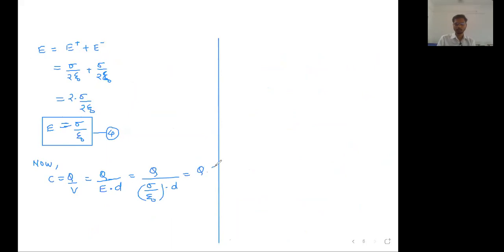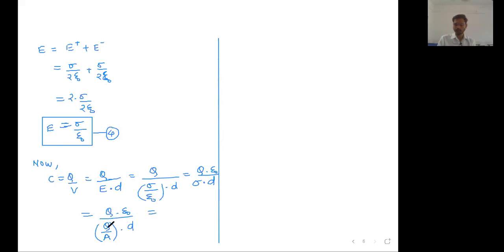So C is Q into epsilon 0 divided by sigma into D. Now Q is Q, epsilon 0 is epsilon 0, and sigma is the charge per unit area on any of the plates. So the charge is placed on the area equal to A, because the charge is only on one surface, multiplied by D.